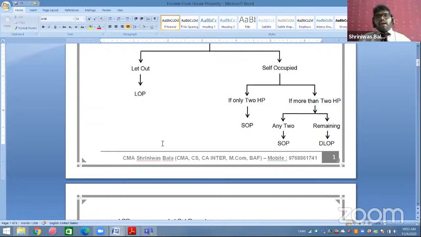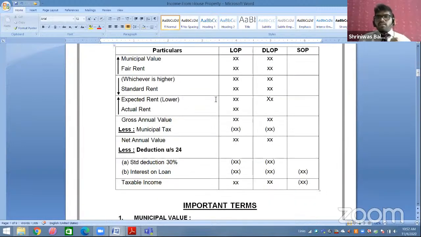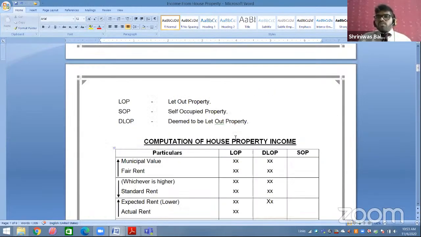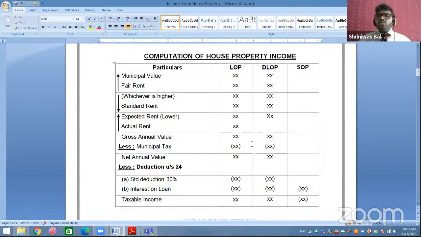Okay. Now, sir, why do you have to separate them as DLOP? You can check with the statement. There are certain criteria, and certain benefits are given to SOP. That is the main reason SOP numbers have been limited to 2. Basically SOP is used for self-occupied purpose, so there is no income from that house property. So no income, no tax will be applicable on SOP. That is the reason there is a limitation for SOP. Only 2 house properties are allowed as SOP.